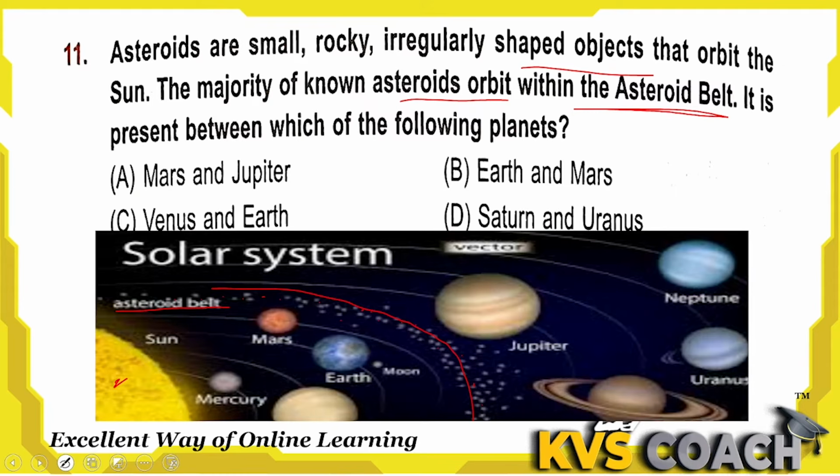It divides the planets into two parts. This is Mars, and here is Jupiter. This is the outer orbit where Mars is revolving, and between Mars and Jupiter there is the asteroid belt. So the right answer here is Mars and Jupiter. A is the right answer here.